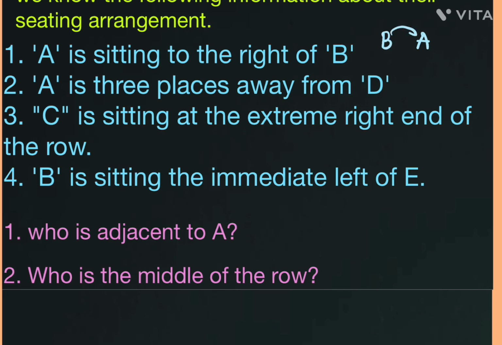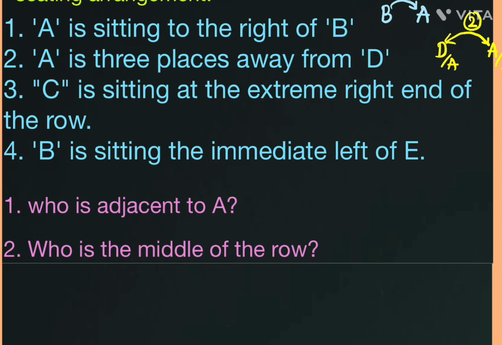A is standing right of B. So the number of gaps between A and B, we don't know. I'm writing it, right? Next one, we can use the same thing like this also. Inequality format we can represent, but not required here. A is 3 places away from D given, right? So A is 3 places away from D. Between D and A, how many gaps can we get? Away given. Order might be different, right? Here we can get it like this also. So two gaps we can get between them, right? So 3 places away means what? Third position away from one person to the other person, right?